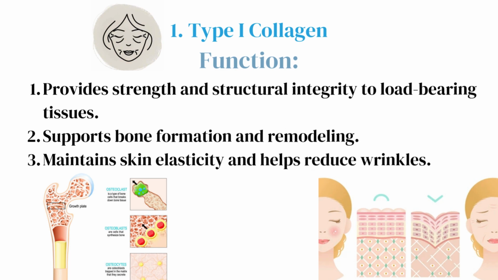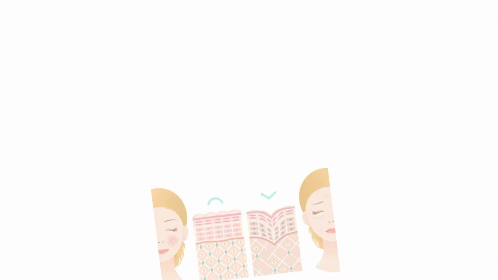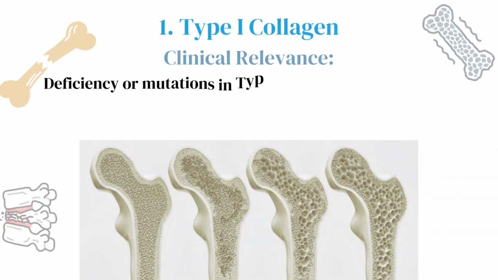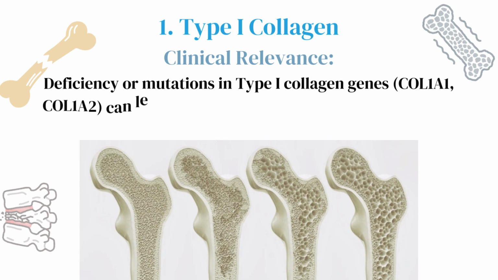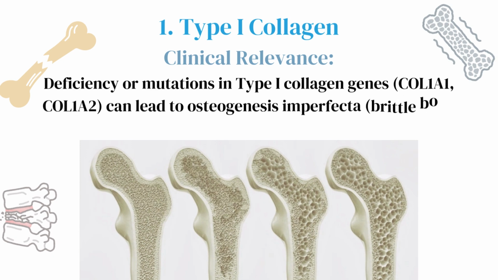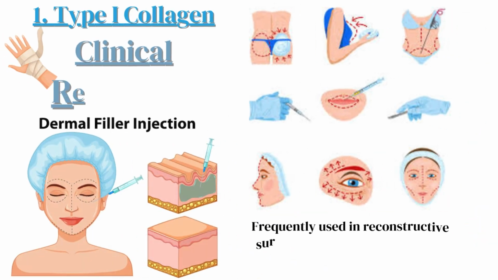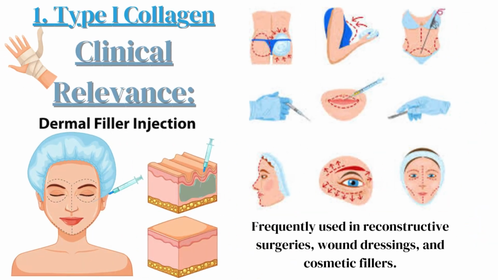Maintains skin elasticity and helps reduce wrinkles. Clinical relevance. Deficiency or mutations in type 1 collagen genes, COL1A1, COL1A2, can lead to osteogenesis imperfecta, brittle bone disease. Frequently used in reconstructive surgeries, wound dressings, and cosmetic fillers.